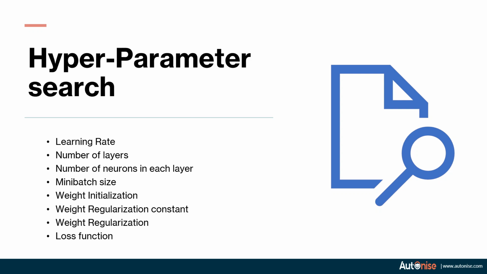Now, let us have a look at how to do hyperparameter search. This is the most important part of training a neural network. Let's say you have set the number of layers, you have set a learning rate, and you start training, but your model is not able to converge. So what is the problem? How do you start debugging your neural network?